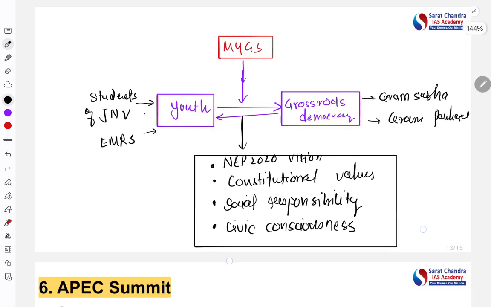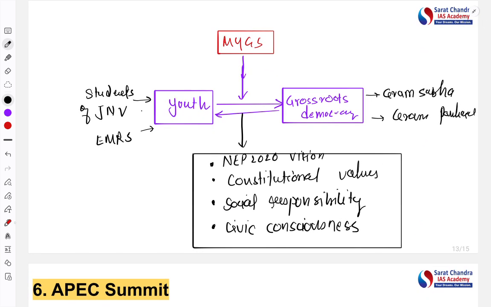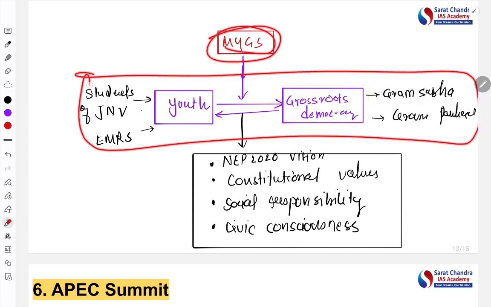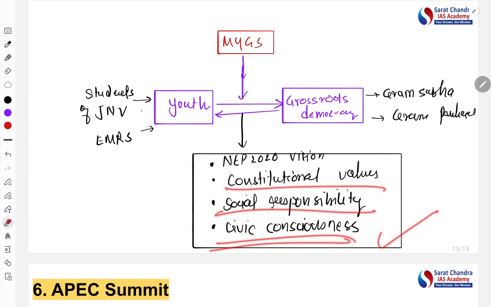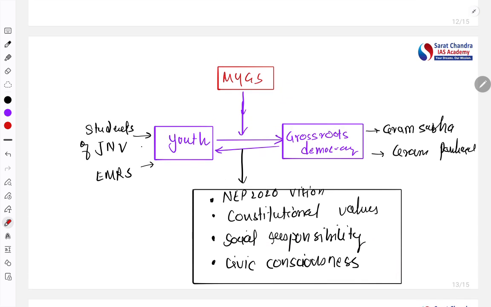So this flow diagram, I hope it's clear. See, the students of JNV and EMRS, that is the Eklavya Model Residential School, those youth will be linked with the grassroots democracy, which is the Gram Sabha, Gram Panchayat, and others. This scheme will facilitate this relationship. And the goal it will try to achieve is the new education policy 2020 vision, constitutional value, social responsibility, and civic consciousness. So this article is covered under this small mind map.